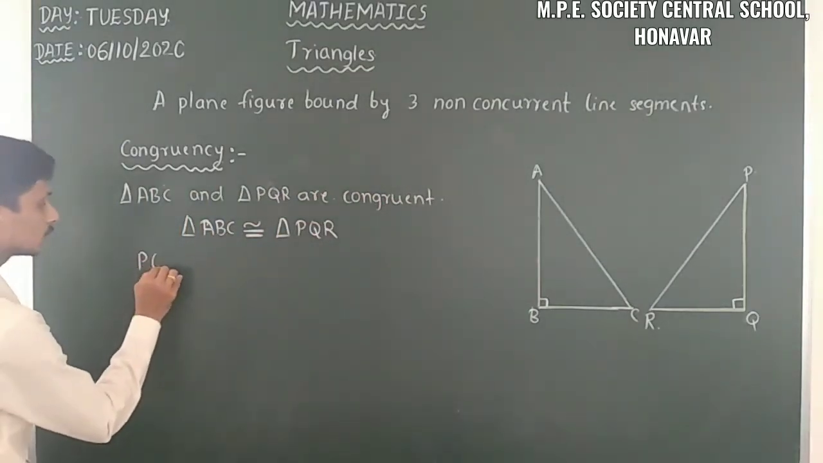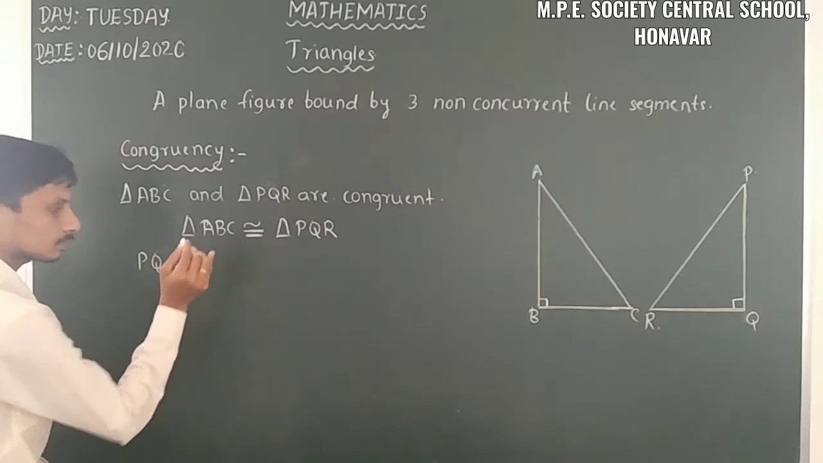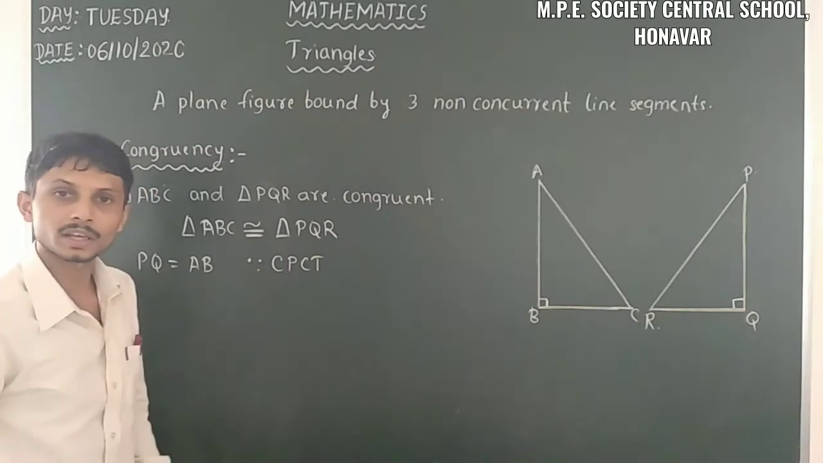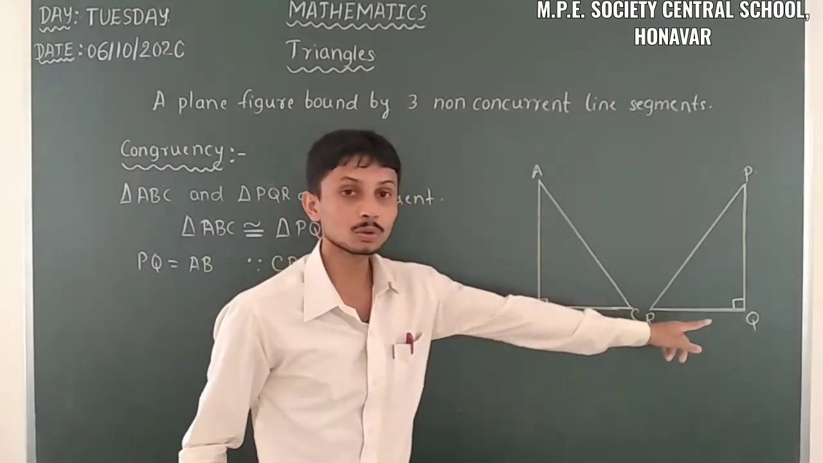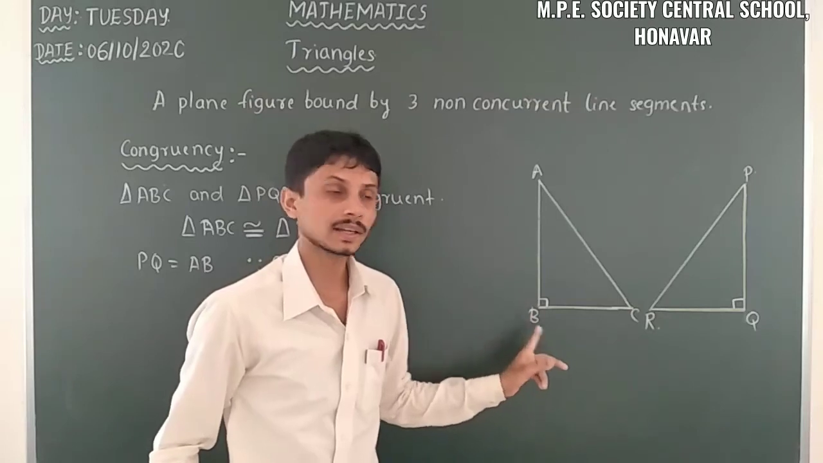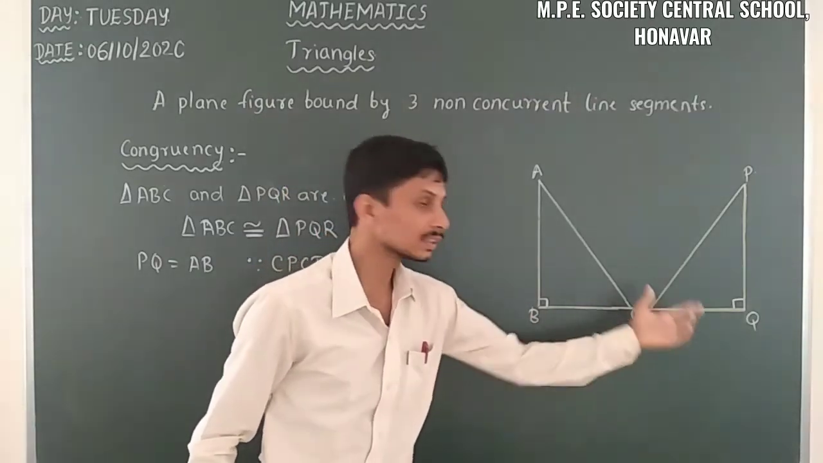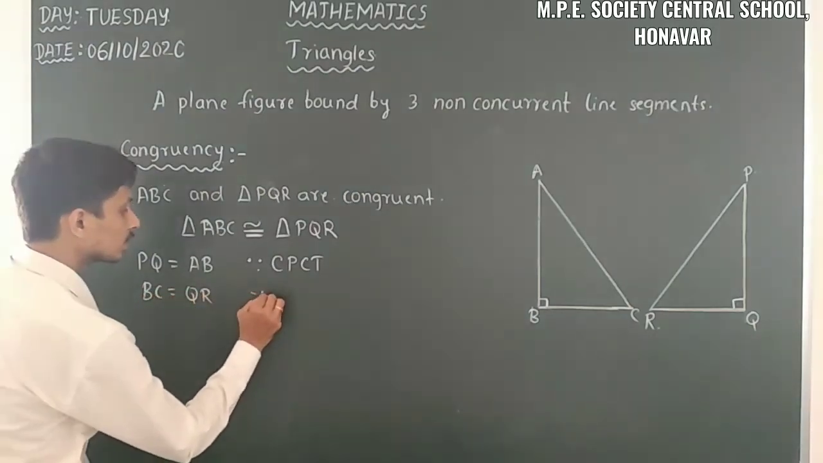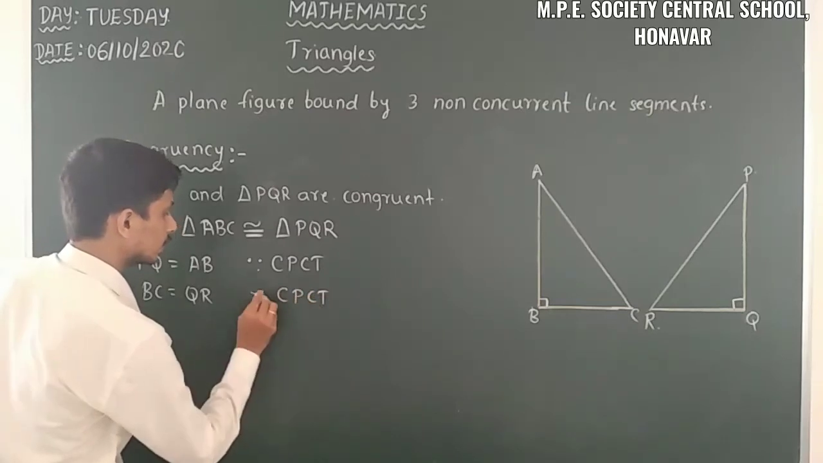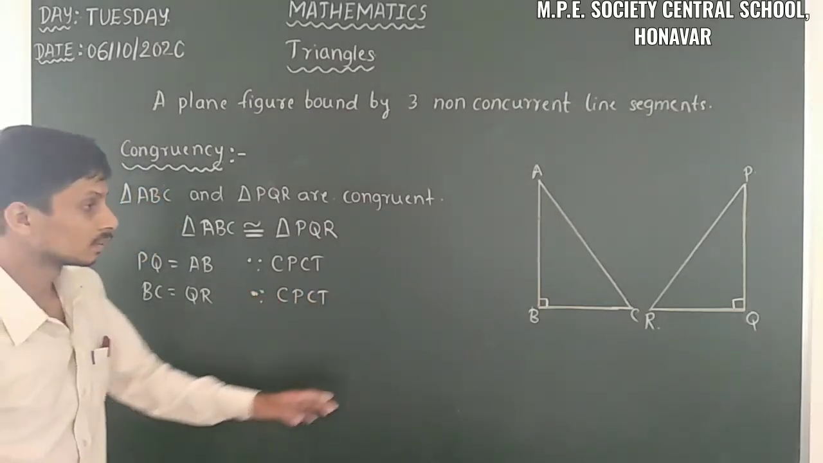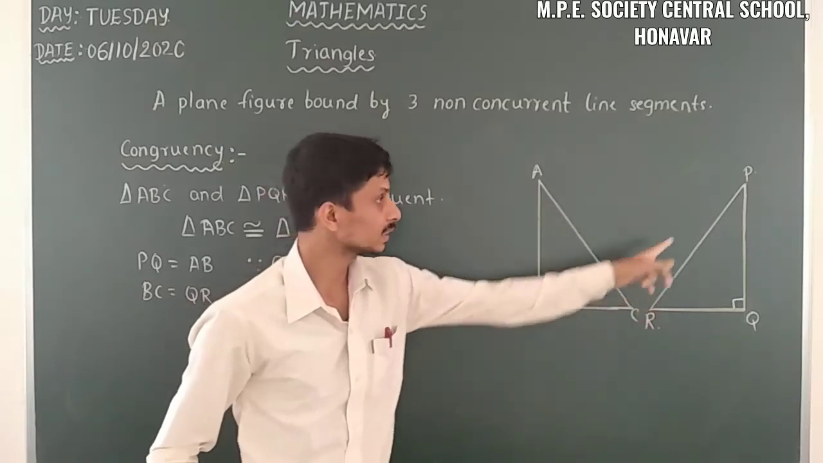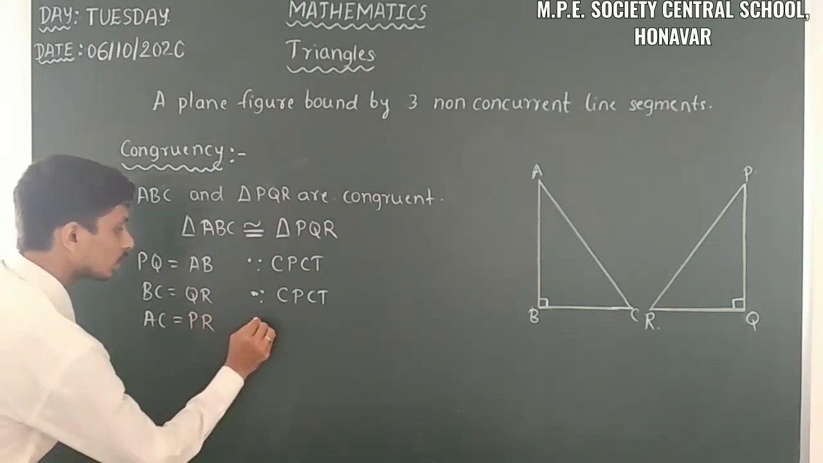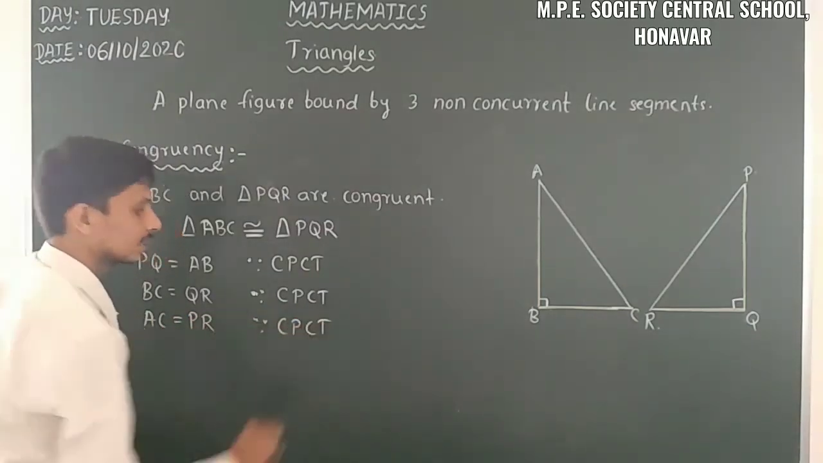PQ is equal to AB, corresponding sides, because it's CPCT. You can write that. Then BC is equal to QR. It's the bottom part of that right angle triangle. So BC is equal to QR because it's CPCT. Then the hypotenuse side, that is AC is equal to PR, because it's CPCT.